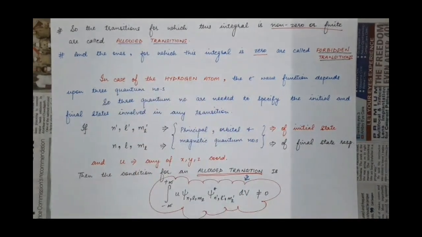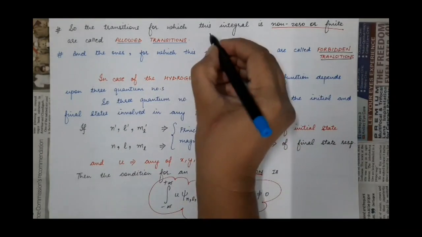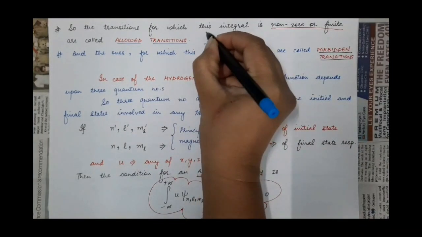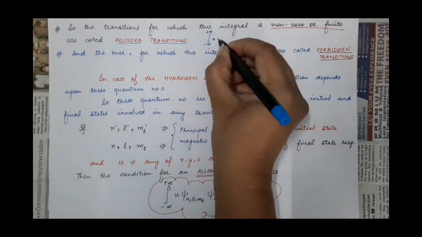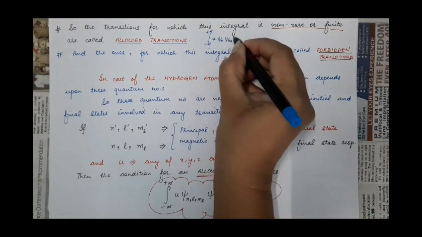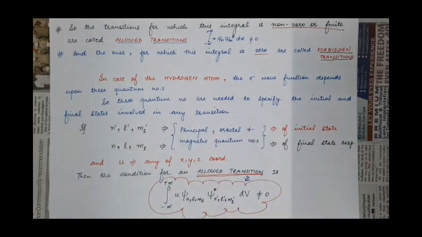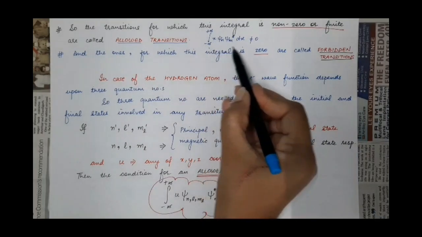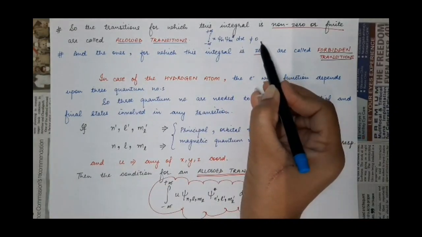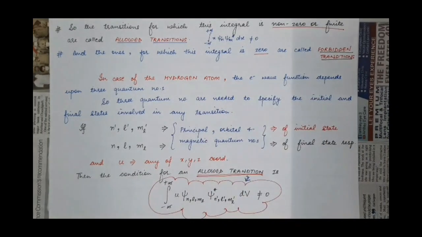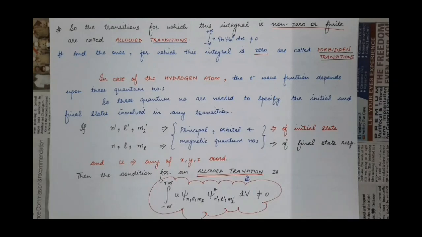So allowed transitions are those transitions for which this integral from minus infinity to plus infinity x psi n psi m star dx is non-zero or finite. So then what about forbidden transitions? The transitions for which the value of this integral comes out to be zero. It means the expectation value of the position of the electron between those states is zero.